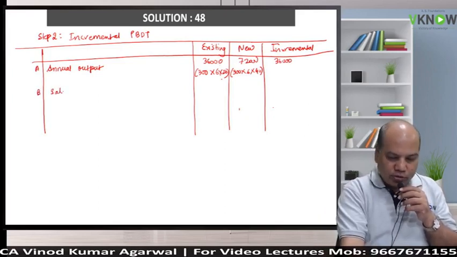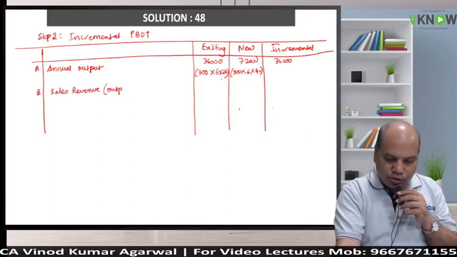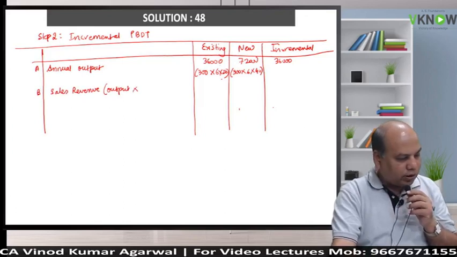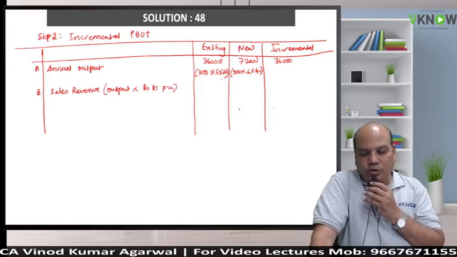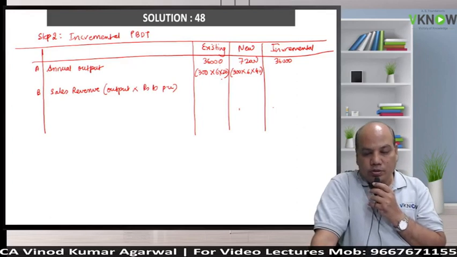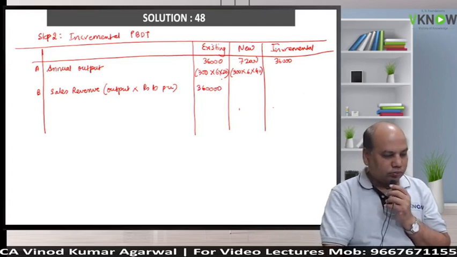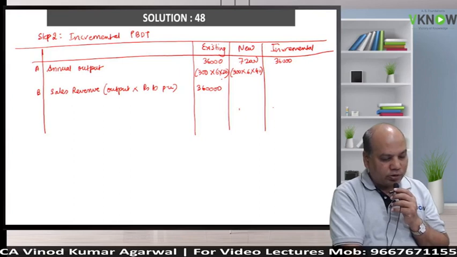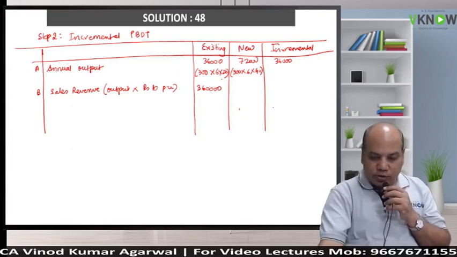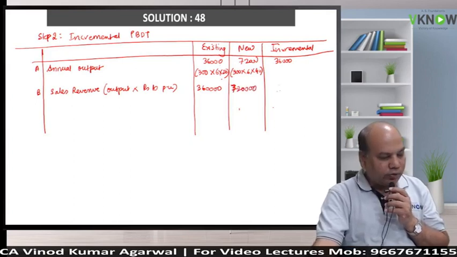Point number B, write down sales revenue. Sales revenue is output into the selling price, rupees 10 per unit. So that will give you 3,60,000. Sales revenue will be quantity multiplied by selling price. Selling price is 10 rupees for both. Is it right? Yes, 7,20,000. So incremental revenue you will generate is 3,60,000.